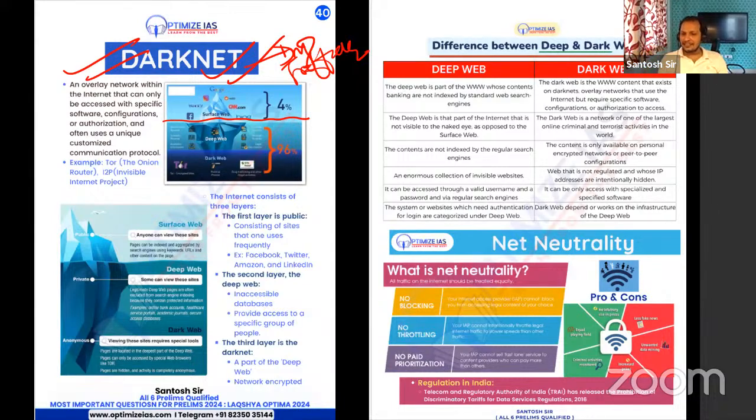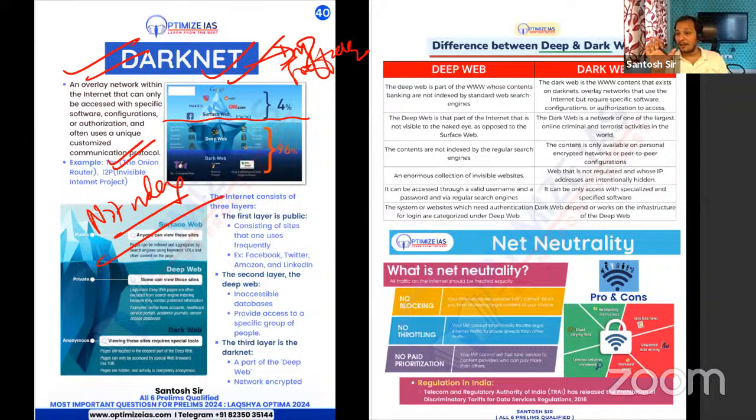Common search engines do not index it, so it is the not indexed internet. It can be accessed through Tor routers, specialized routers. Otherwise it is invisible to the common internet. Dark net, very, very important. Dark web, very, very important.